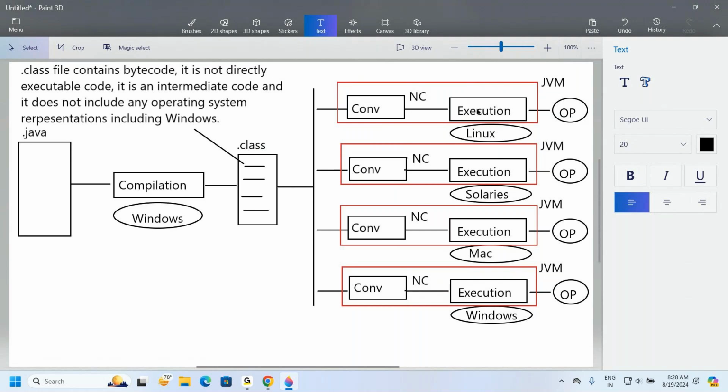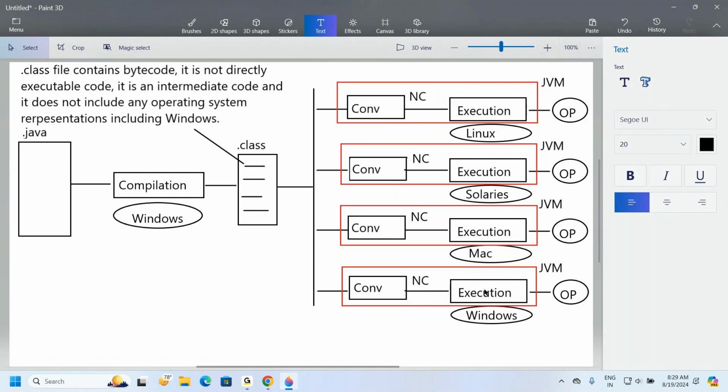Now the Linux based JVM is executing our program. Now here, on the Solaris operating system in this computer, what Java software must I install? Solaris based Java software I have to install. There our program is executed as per the Solaris basis. Now here, what operating system, what Java software is required? Mac based Java software we have to install. Then only can we run the program on Mac.